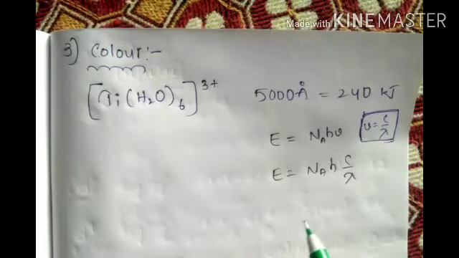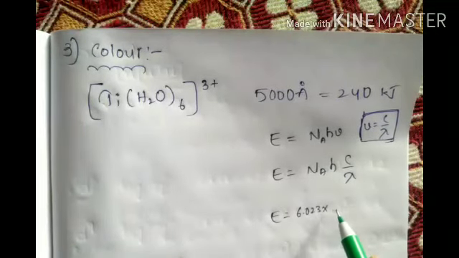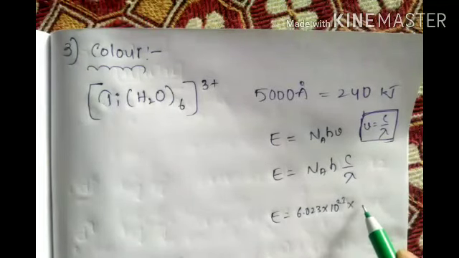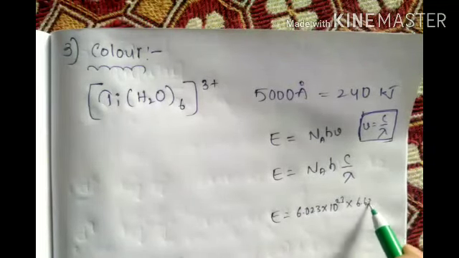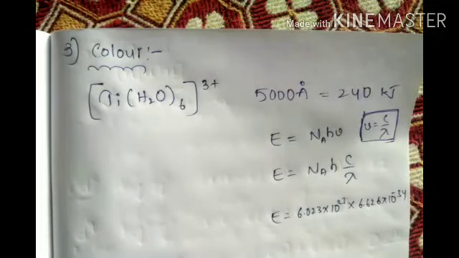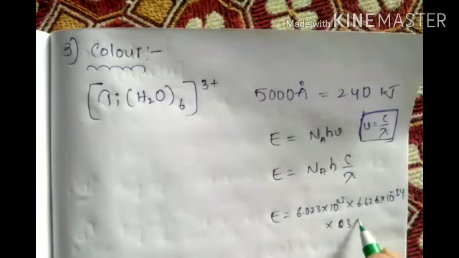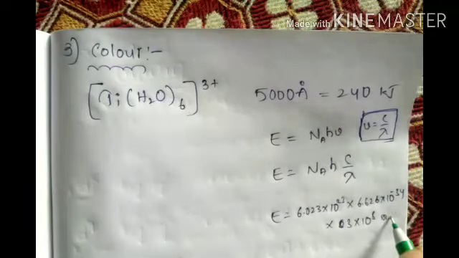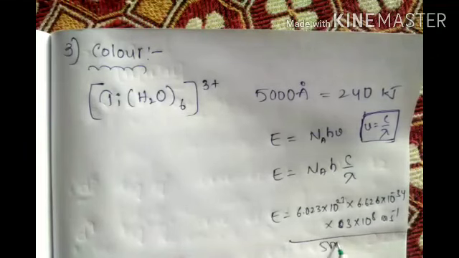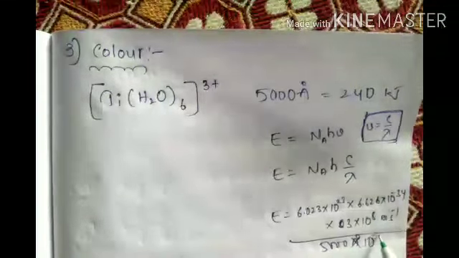Now E equals Avogadro number 6.022 into 10 to the power of 23. Planck constant what? You don't remember from many years back, right? 6.626 into 10 to the power of minus 34 kilojoules. Now plus 1 students go through this topic only. And c means velocity, 3 into 10 to the power of 8 meter per second, by lambda what? 5000 angstroms. Convert into meters, into 10 to the power of minus 10.